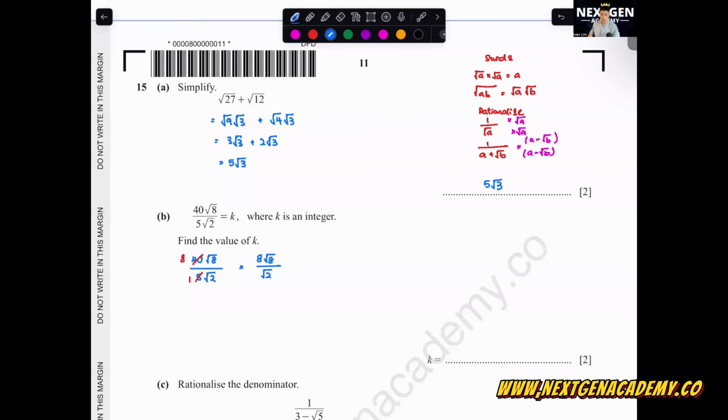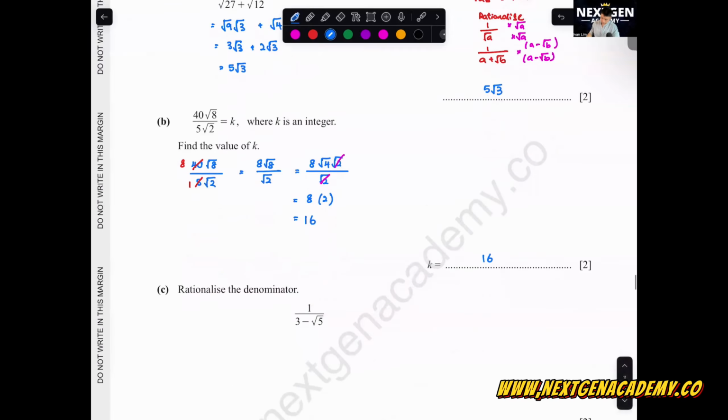Always look at your surd value and see whether you have a square factor inside or not. So 8, can I say is 4 times 2? Surd 4, surd 2 over surd 2. Surd 2 and surd 2 can cancel off. Square root 4 equals 2. So the answer is 60.